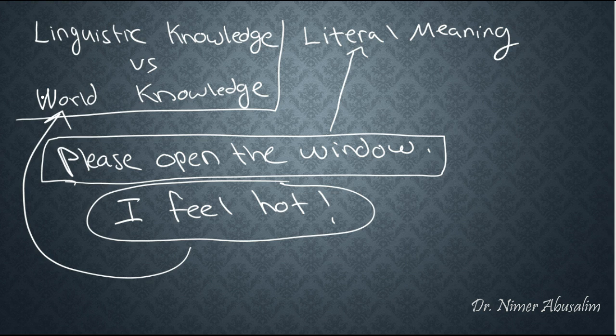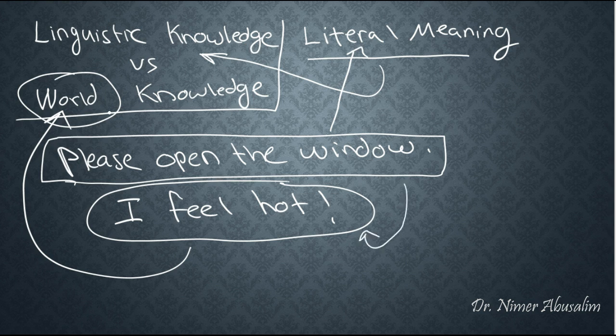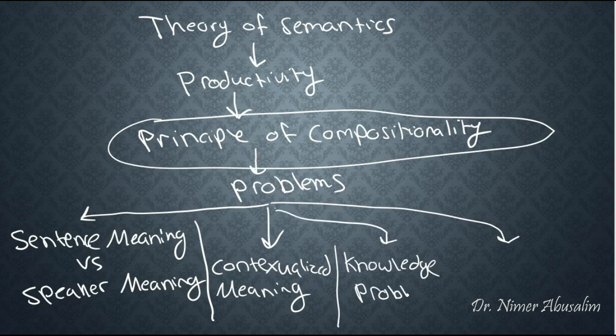This knowledge has nothing to do with language, and it has nothing to do with linguistics. It is just knowledge that we have of the world that surrounds us. So far the principle of compositionality would lead us to literal meaning. The literal meaning is something that we can arrive at because of our linguistic knowledge, because we know how the language works. But again, we can't understand the true meaning of this sentence intended unless we also combine with it world knowledge. So let's call this the knowledge problem.